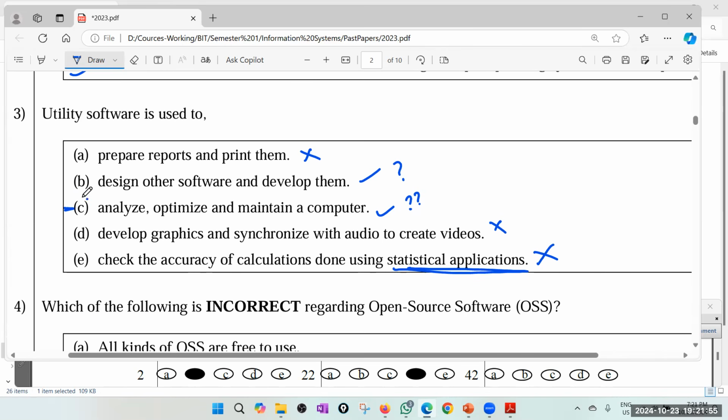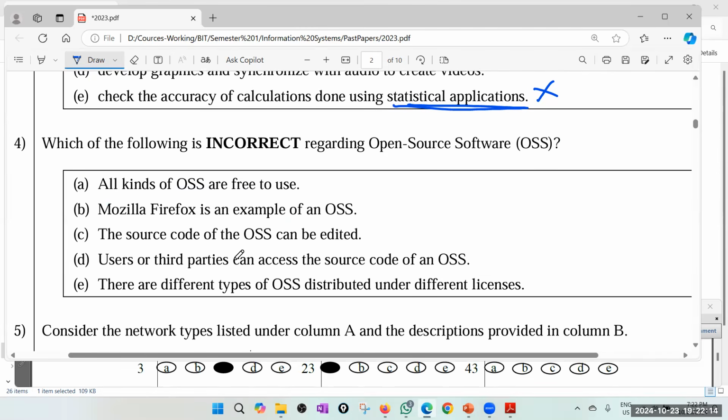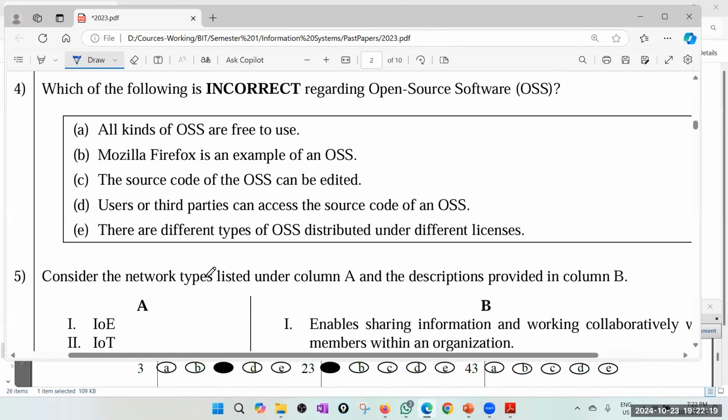So I think the best one is C. Maintenance is something like zip and unzip, virus guards, disk defragmenters. So I will go for C. Ideally you must have done the paper by now. Yes, answer is C. Usually with this kind of paper you can easily go for A plus. So target for A plus, not even A.